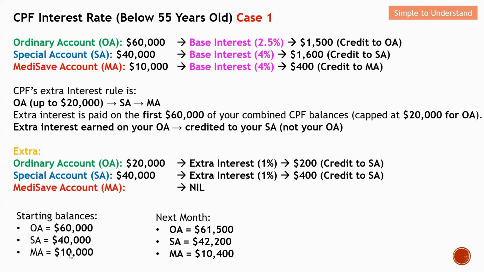As for MA, I will only enjoy the base interest, which is 400. So you can see that MA goes from 10K to 10.4K. So this is case number one.